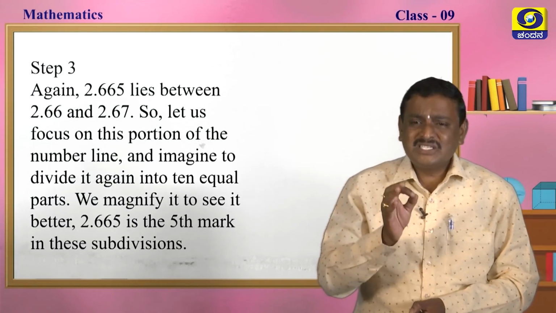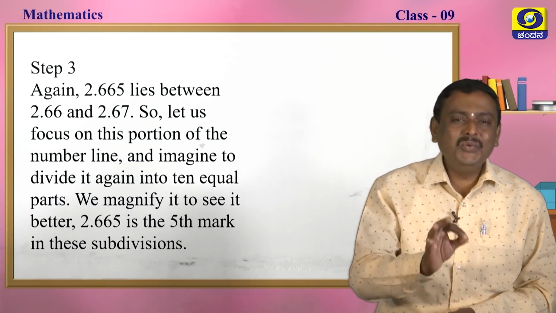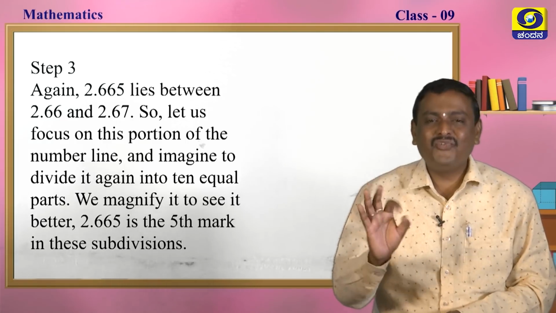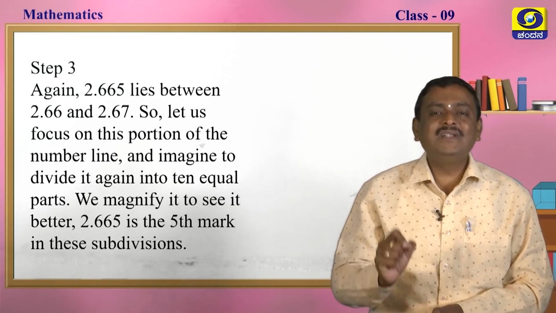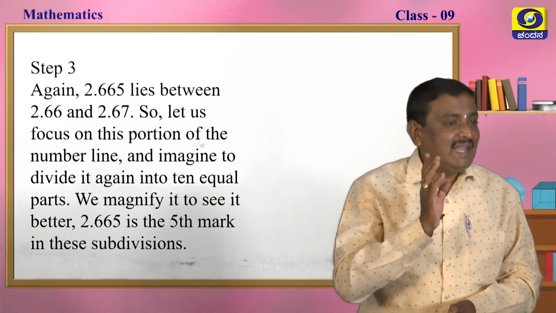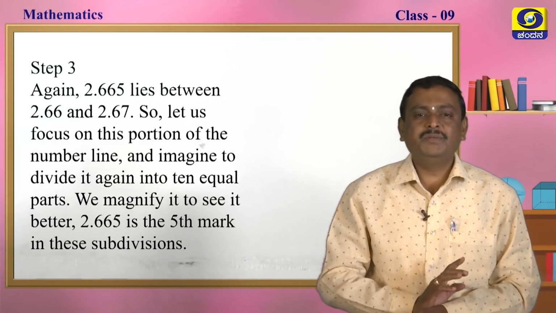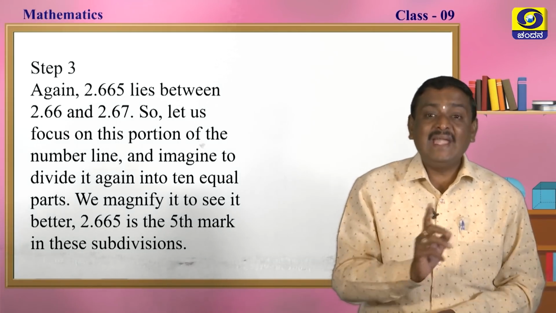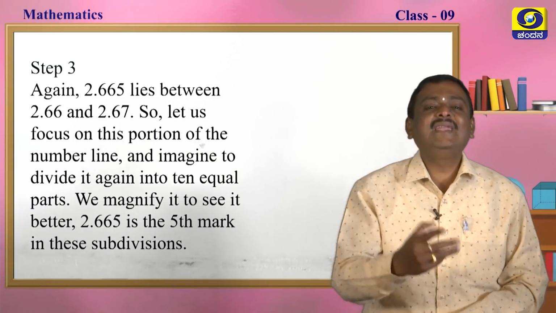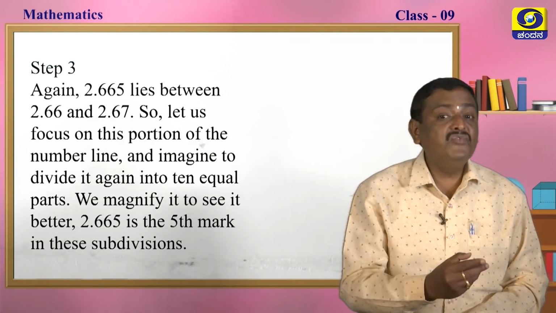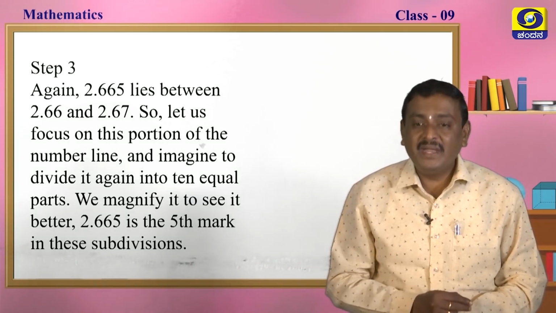See, step 3 again. 2.665 lies between 2.66 and 2.67. So, let us focus on this portion of the number line and imagine to divide it again into 10 equal parts. We magnify it to see it better.